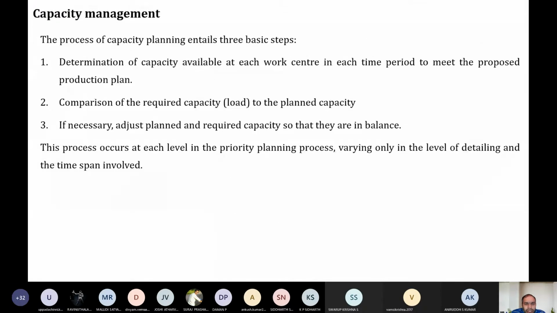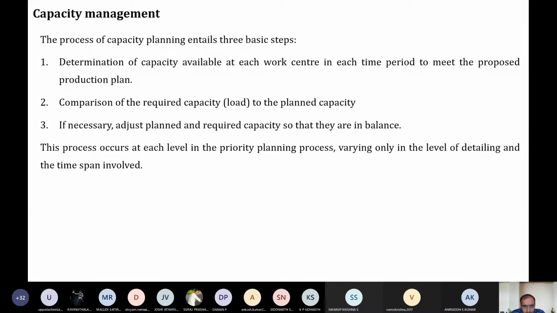Then what are the three steps we are going to follow? How are we going to manage this capacity? There are three simple steps. First, you should be able to determine what capacity is already available in each workstation, for a given time period, in each work center. Again, what is a work center? A work center is a combination of some machines, or a group of machines, designed to perform and deliver certain outputs. So you should understand what capacity is available at the work center.